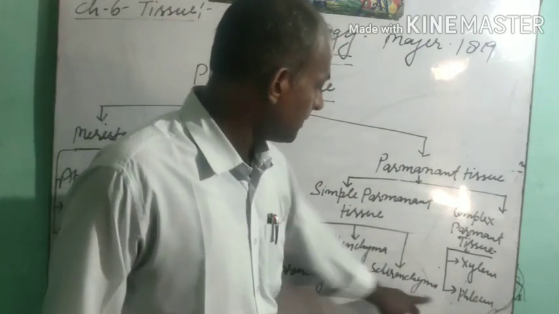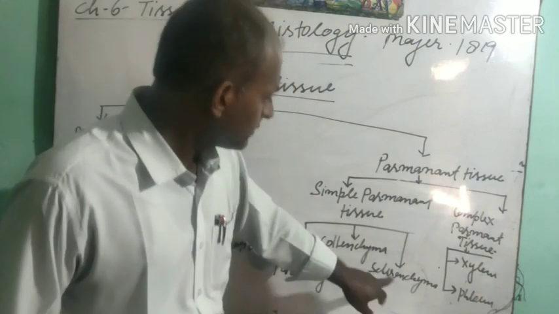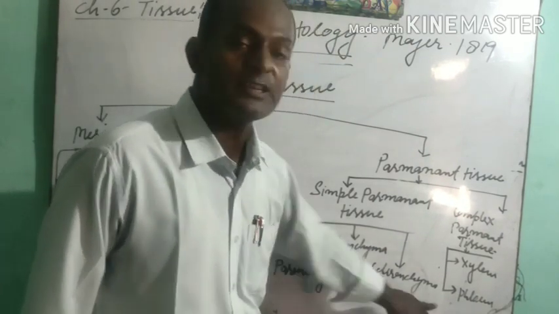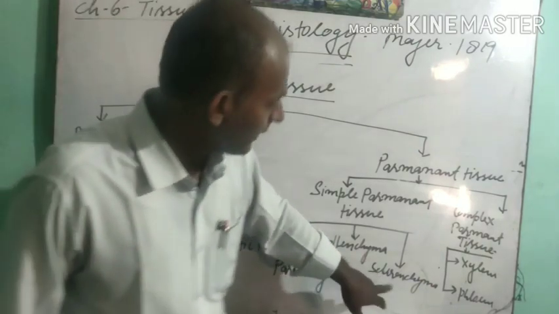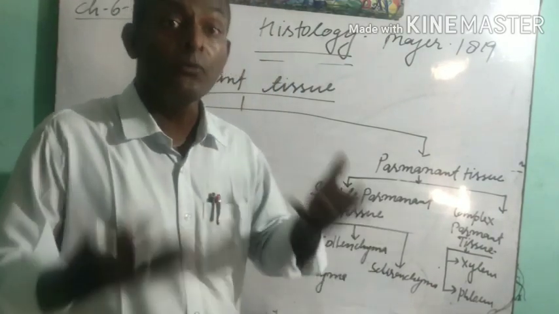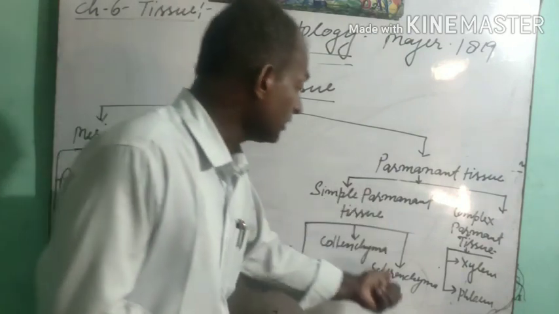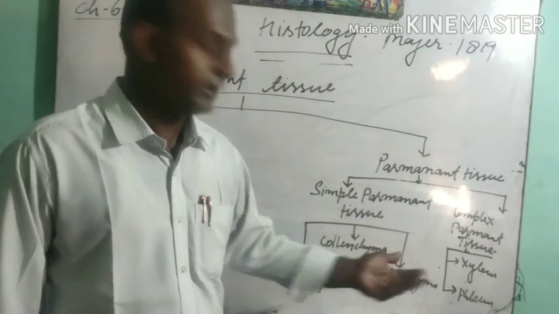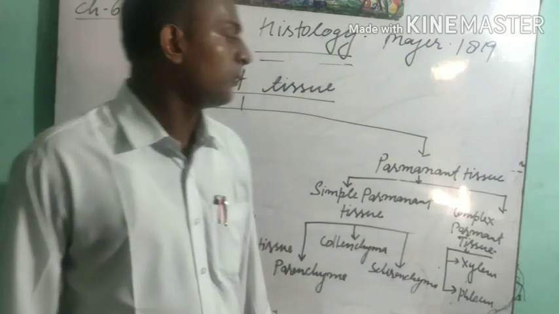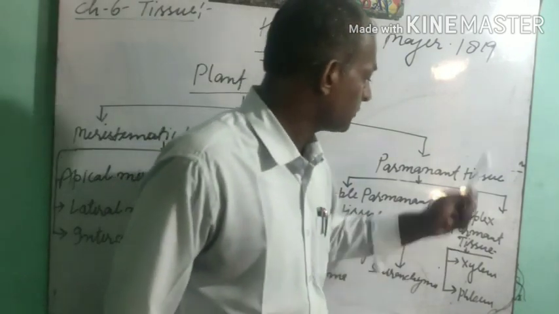Now we have to discuss the sclerenchyma. Students, this sclerenchyma is dead tissue, made up of sclerites and fibers. This sclerenchyma is dead tissue, and we know that when the tissue is dead, then it provides support. It is a supportive tissue. It provides the support.